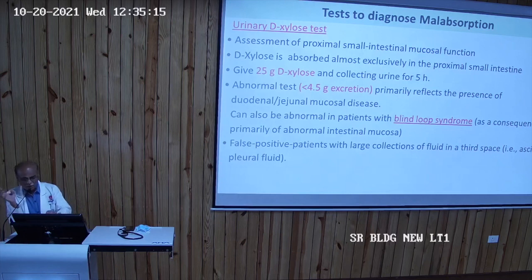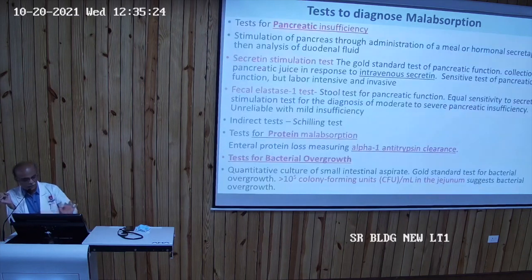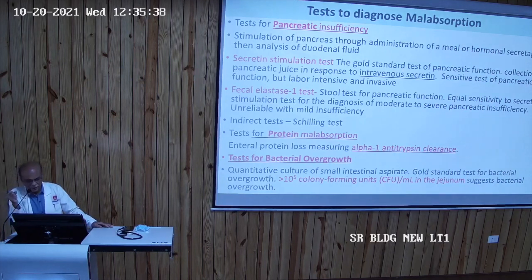Similarly, in blind loop syndrome, it will not digest due to multiple diverticula. It may not be completely absorbed, so it will not come to urine in the full amount. So another is for pancreatic insufficiency. Just the name, secretin stimulation. Very old, we were reading about this secretin. Injection is given. We will collect pancreatic juice and analyze it for enzyme levels.